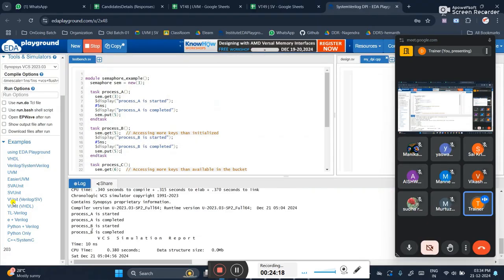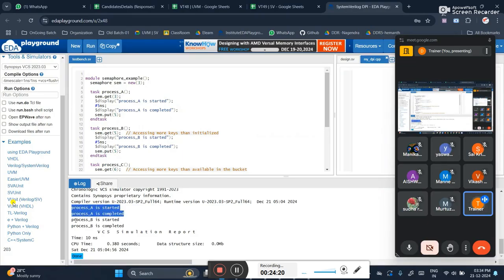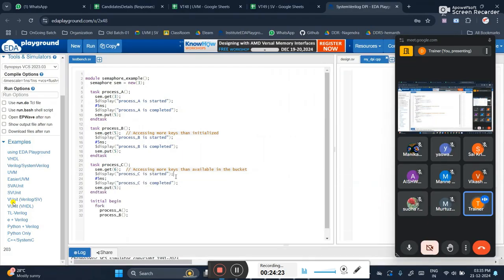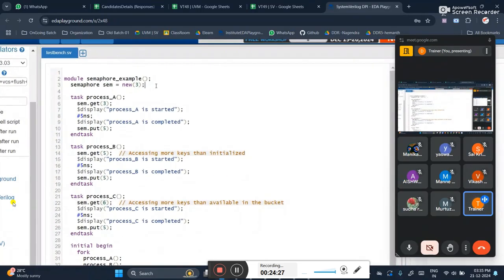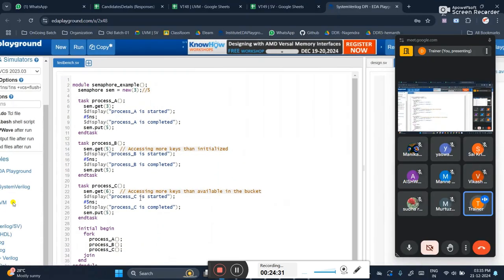Another two outputs I will not get. See, process A started, completed. Process B started, completed. As I'm trying to get more keys here, which are actually not present with me. Currently five keys are present. Now I'm trying to get six keys. It is not possible for me to get, so this complete task itself is not executed.